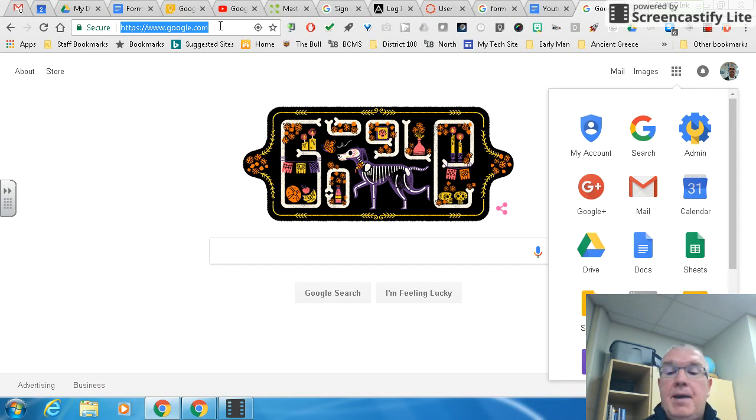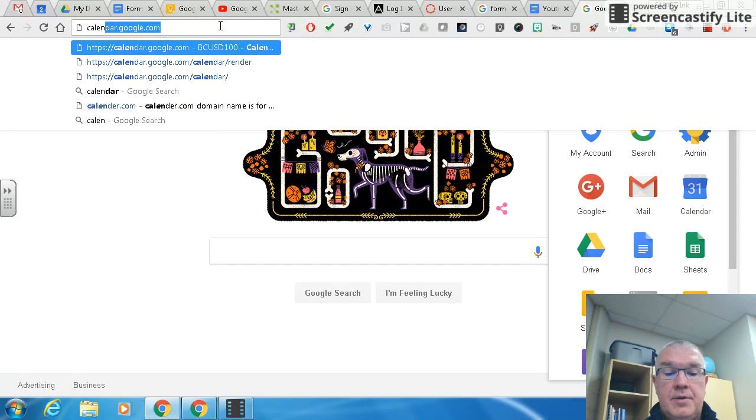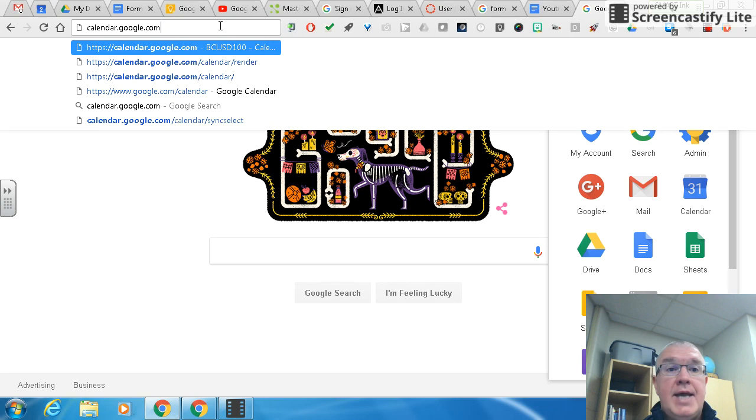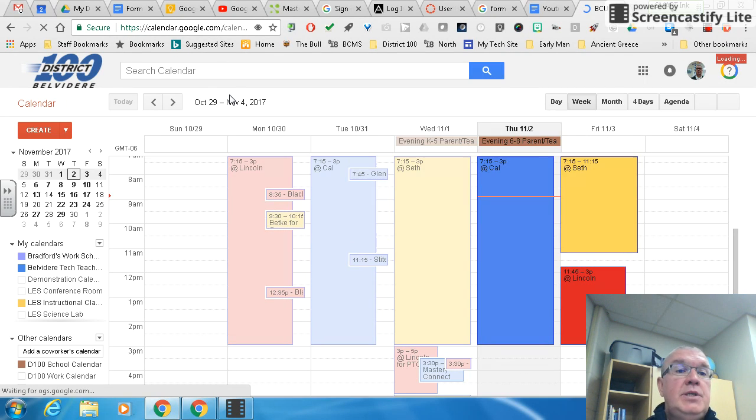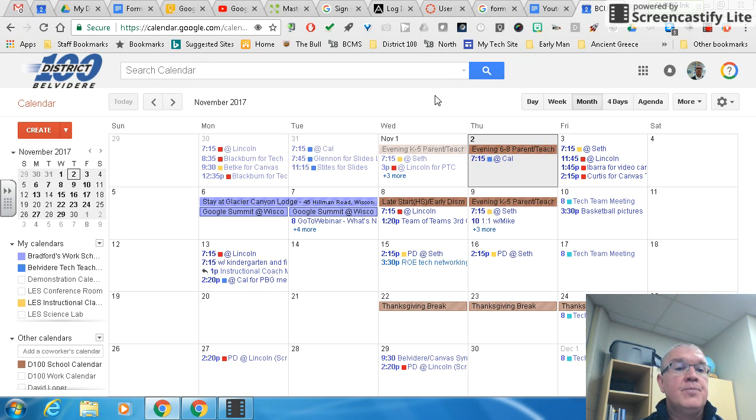I'm going to go up to my Omnibox, clear out what's there, and type in calendar.google.com and hit enter. When I do that, it automatically takes me to my calendars. When you get here, it will show up in the default view of 1 week. If you don't like that, over here on the right, you have the option to change. I'm a big fan of the month view, so I select month.